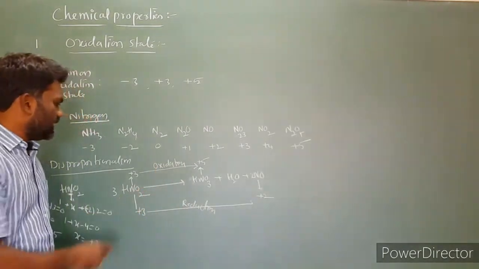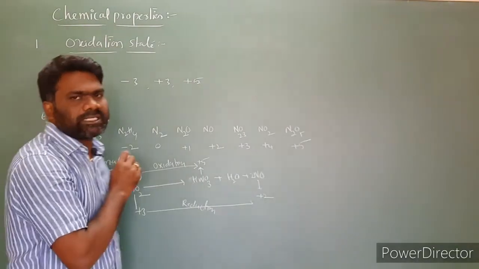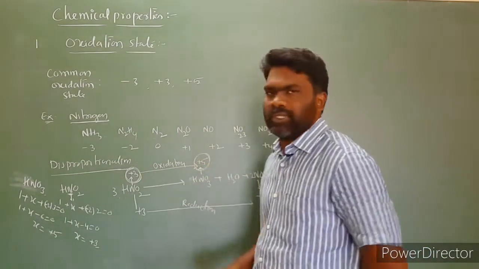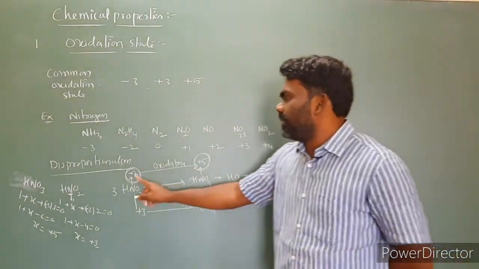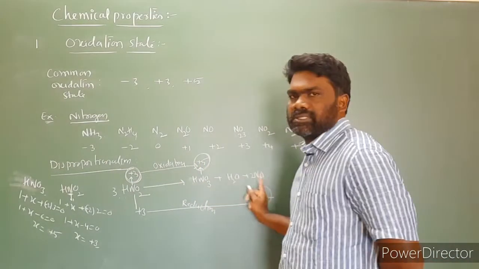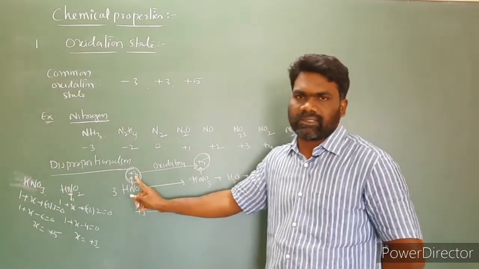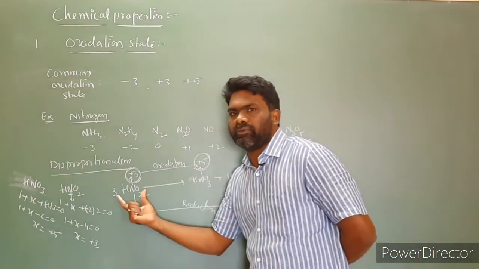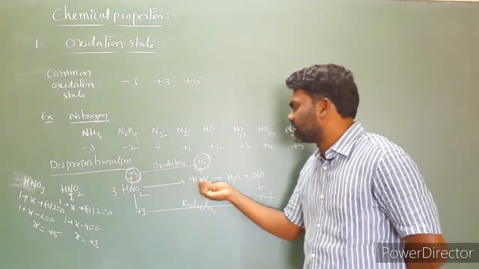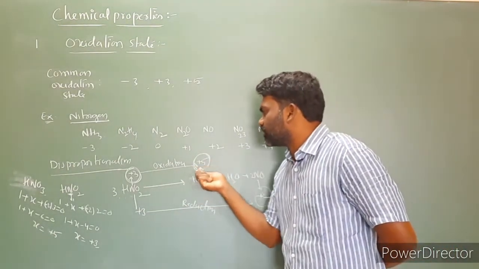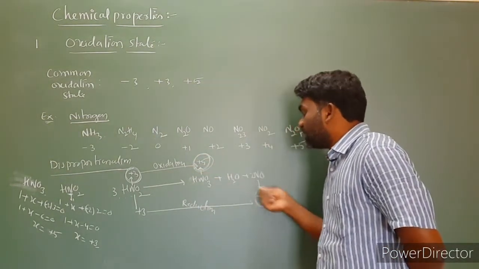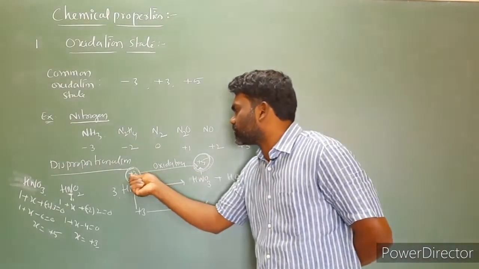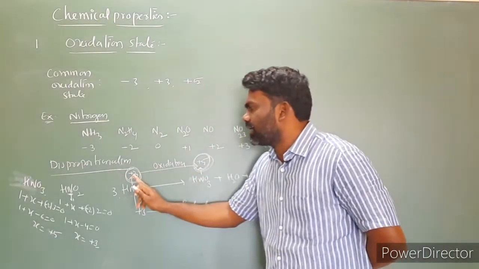Now the point here is, the reactant has oxidation number +3. One product has oxidation number +5, and one product has oxidation number +2. We have to compare the oxidation numbers of the products, +5 and +2, with the reactant. This is the reactant, these are the products. What is the common element? Nitrogen. In one product it is +5, in another it is +2, and in the reactant it is +3. So one is higher when compared to the reactant oxidation number.